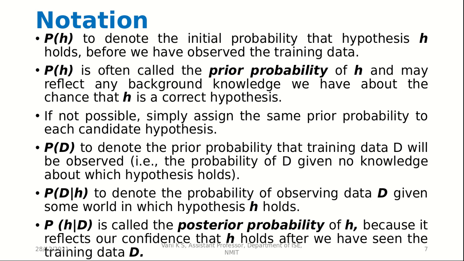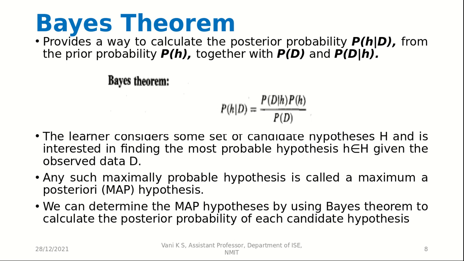Now this posterior probability is calculated using the Bayes theorem, which gives us P of H given D is equal to P of D given H into P of H upon P of D. Now the learner considers some set of candidate hypotheses H and is interested in finding the most probable hypothesis H, given that the observed data is D. Now for that we can use Bayes theorem easily.